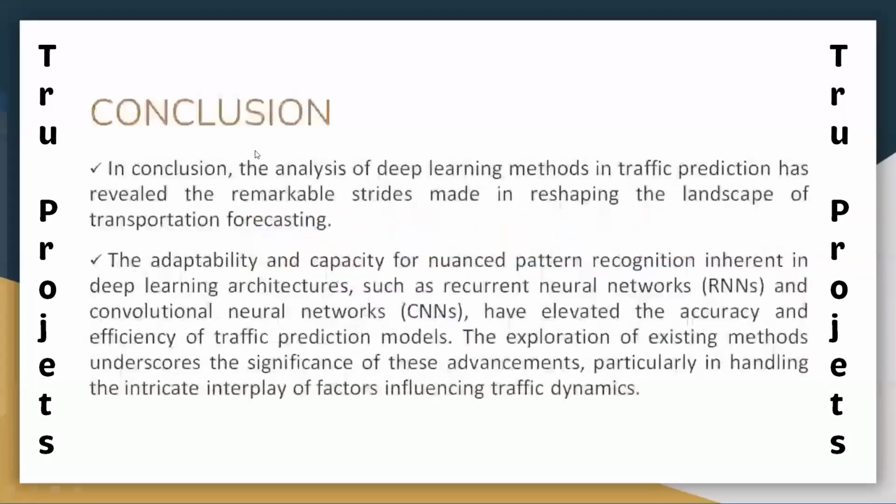So now coming back to the conclusion part. In summary, the examination of deep learning techniques in traffic prediction has uncovered significant advancements that are reshaping the domain of transportation forecasting. The inherent adaptability and nuanced pattern recognition capabilities embedded in deep learning architectures, including recurrent neural networks and convolutional neural networks, have raised the precision and effectiveness of traffic prediction models. The exploration of current methodologies emphasizes the importance of these breakthroughs, especially in addressing the complex interactions among various factors that influence the dynamics of traffic. So here we have completed our project.